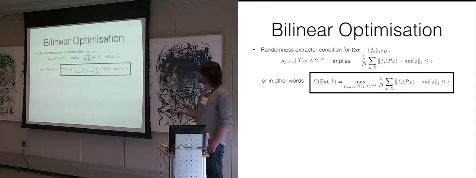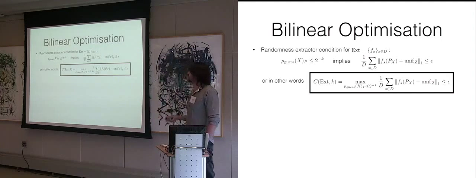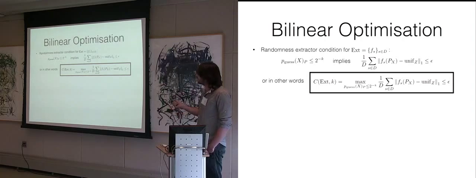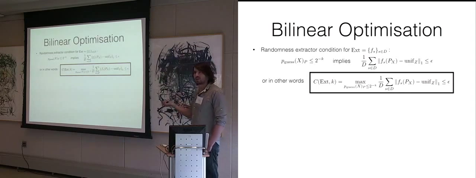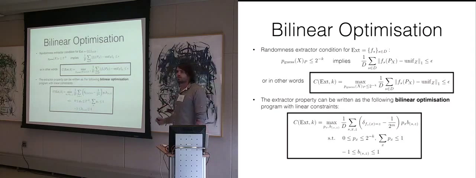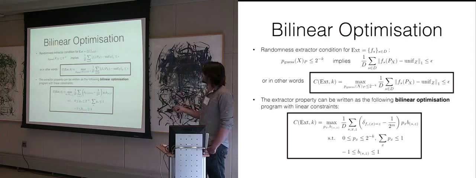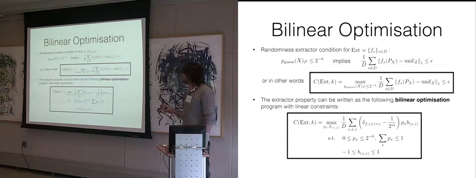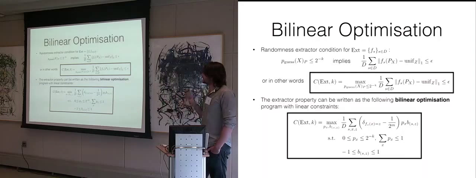So C is kind of, maybe we can call it the classical value of the extractor. And if this value, for a given set of functions and given k, is smaller than epsilon, then I know I have a k epsilon randomness extractor. And so the title here is bilinear optimization. Of course, the thing I want to talk about here is that I can actually write this classical value of the extractor as a bilinear optimization with linear constraints.